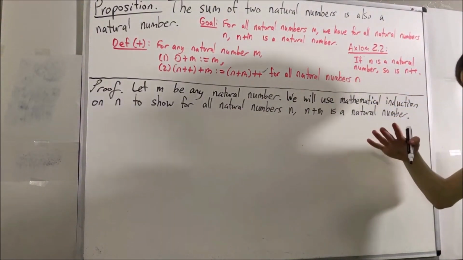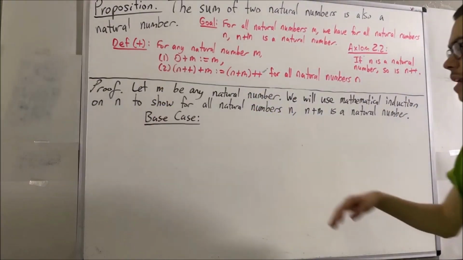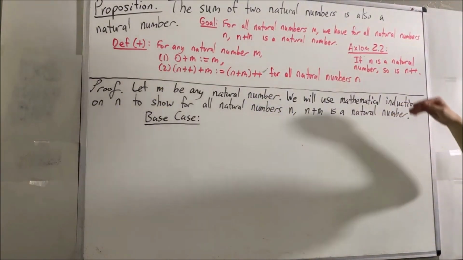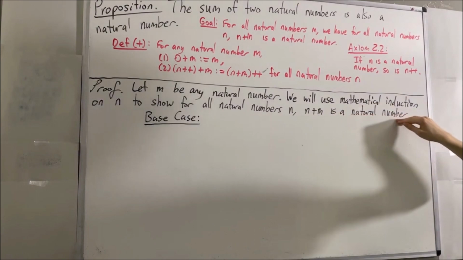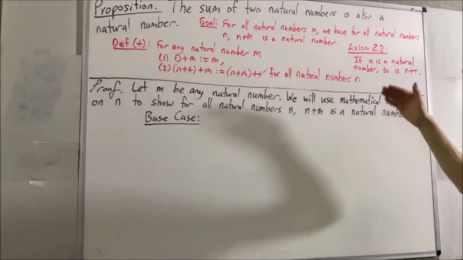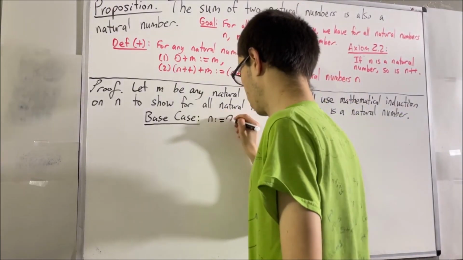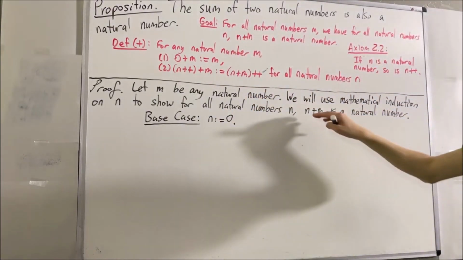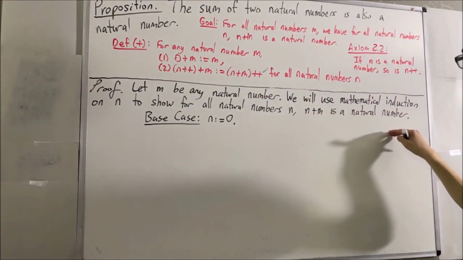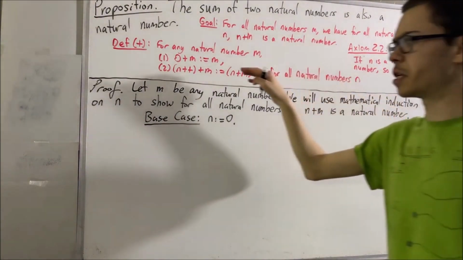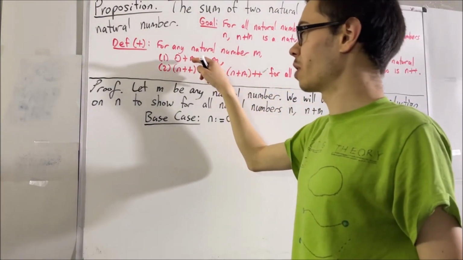So let's start with the base case. If you recall, in the base case, we're trying to prove that this statement is true in the case where our natural number n is 0. So really, we're trying to prove that 0 plus m is a natural number. Now, by our definition of addition, we know that 0 plus m is equal to m.